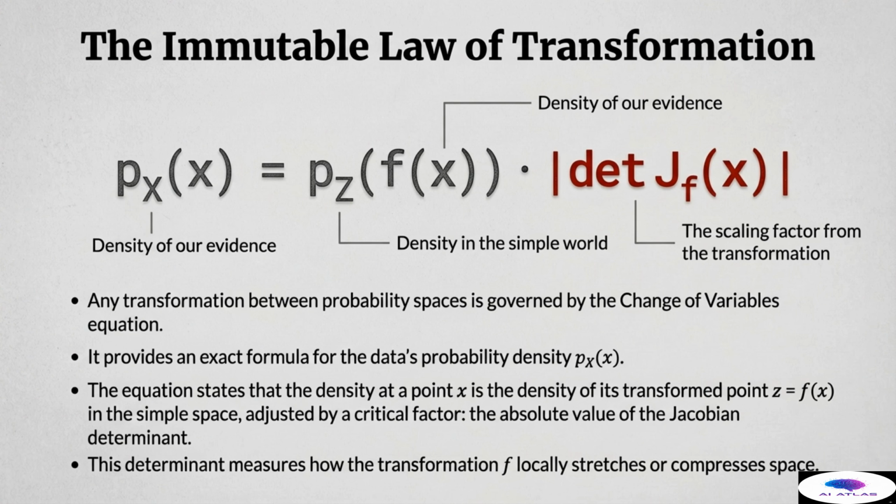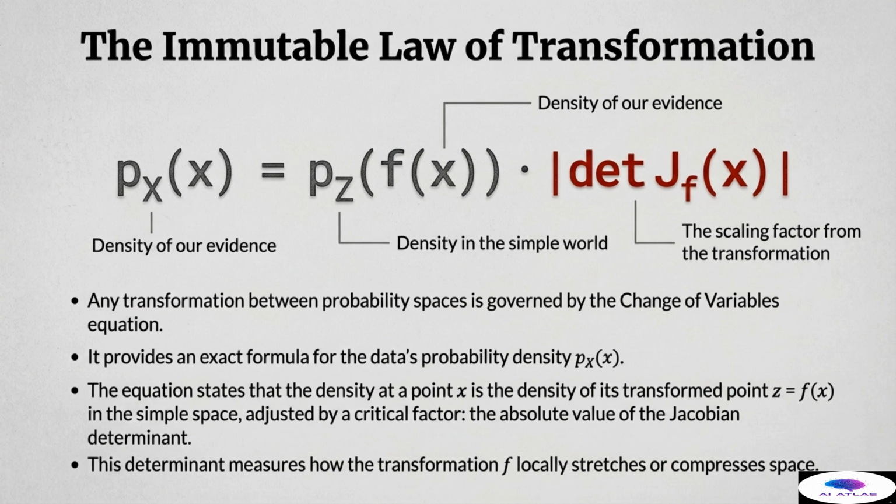This transformation, while conceptually simple, is bound by a rigorous mathematical principle, the immutable law of transformation. When we move data from one probability space to another, we cannot just ignore the distortion that occurs. The densities must be accounted for. Any transformation between probability distributions is governed by the change of variables equation, which provides an exact formula for calculating the data's probability density P_x(x). This equation is fundamental to our success.